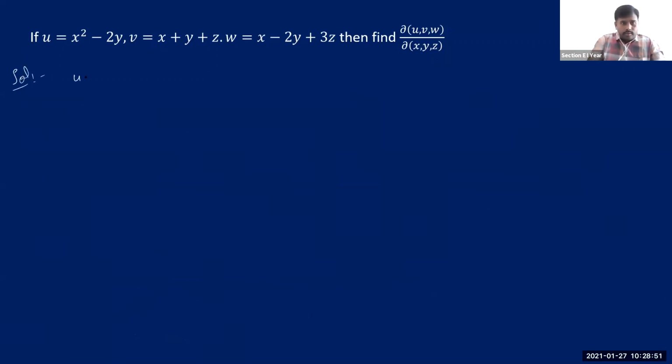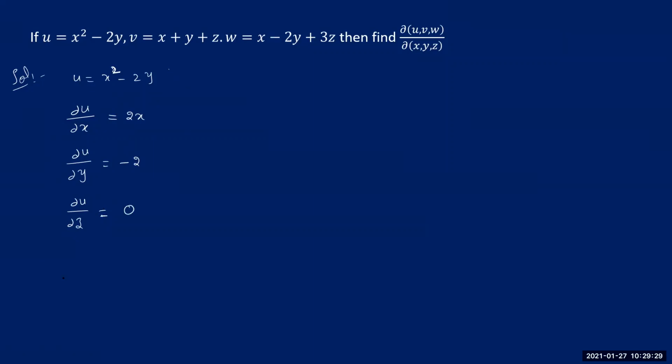Now see, I'm just writing all three functions, but let me proceed one after the other. You are given u equals x squared minus 2y. Corresponding to this, I'm calculating all the first order partial derivatives. See, dou u by dou x is only 2x. Then dou u by dou y is minus 2. And if you differentiate u with respect to z, since this function is independent of z, it is a constant, so you will get simply 0.